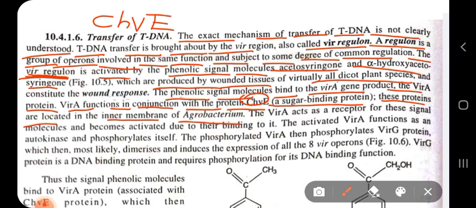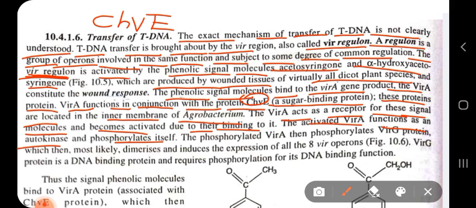Now VIRA acts as a receptor for these signal molecules and becomes activated due to their binding. So VIRA becomes activated when acetosyringone and hydroxyacetosyringone, the phenolic compounds created at the wounded sites, interact with it. Activated VIRA functions as an autokinase and phosphorylates itself.